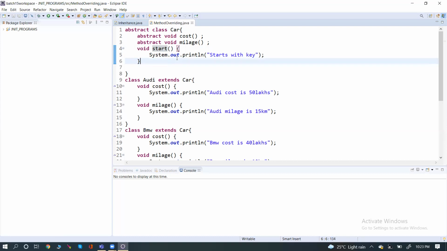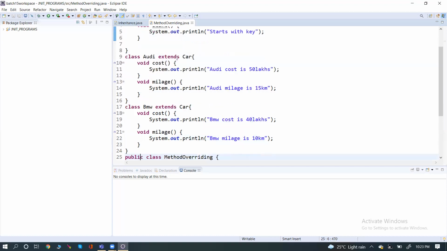It will not. You are not creating any object with the parent. So we create the object for the car, and we can use all the methods inside the car.